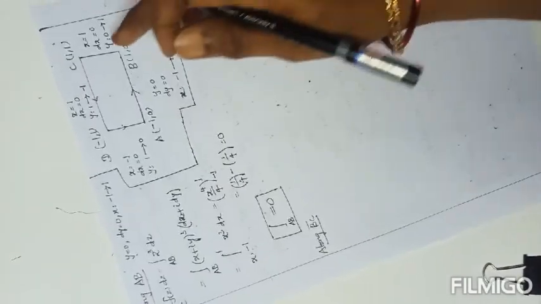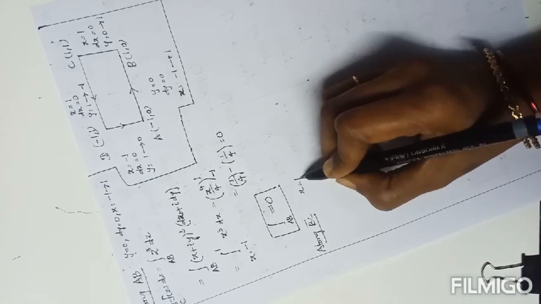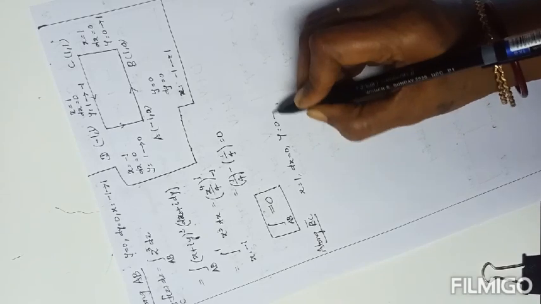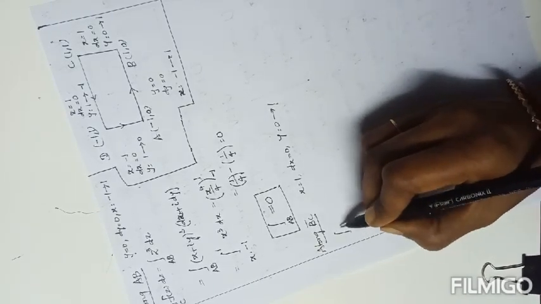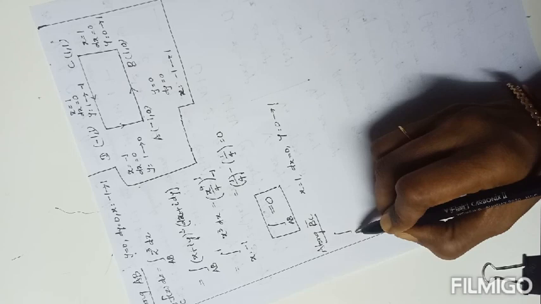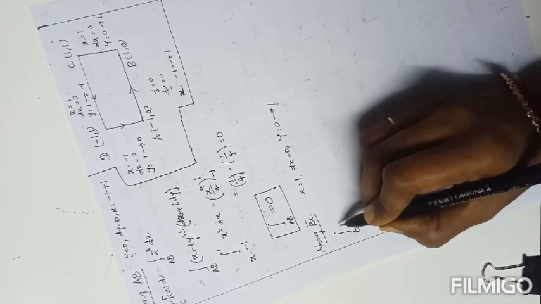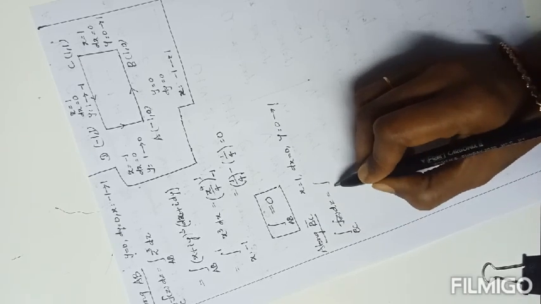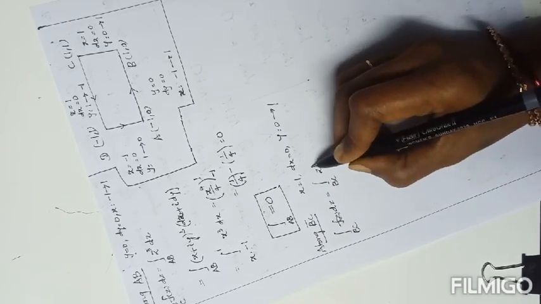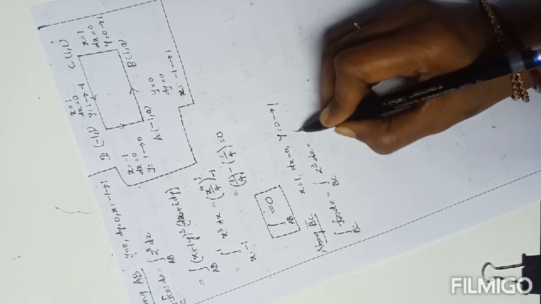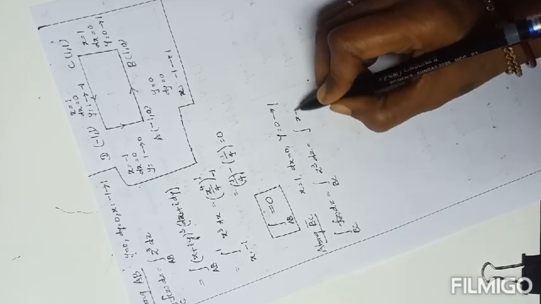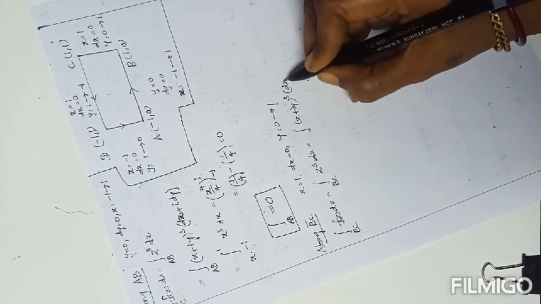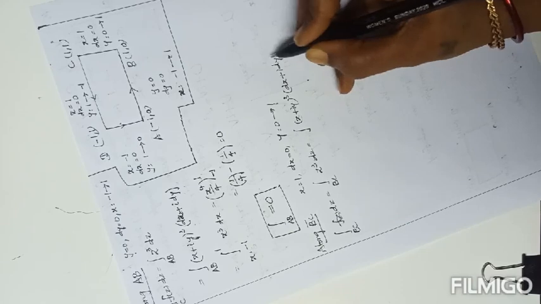Now from this line we know that x equals 1, dx equals 0, and y varies from 0 to 1. So the integral over the curve BC of f of z dz equals the integral over BC of z cube dz. The expansion is (x plus iy) whole cube, and dz is dx plus i dy.